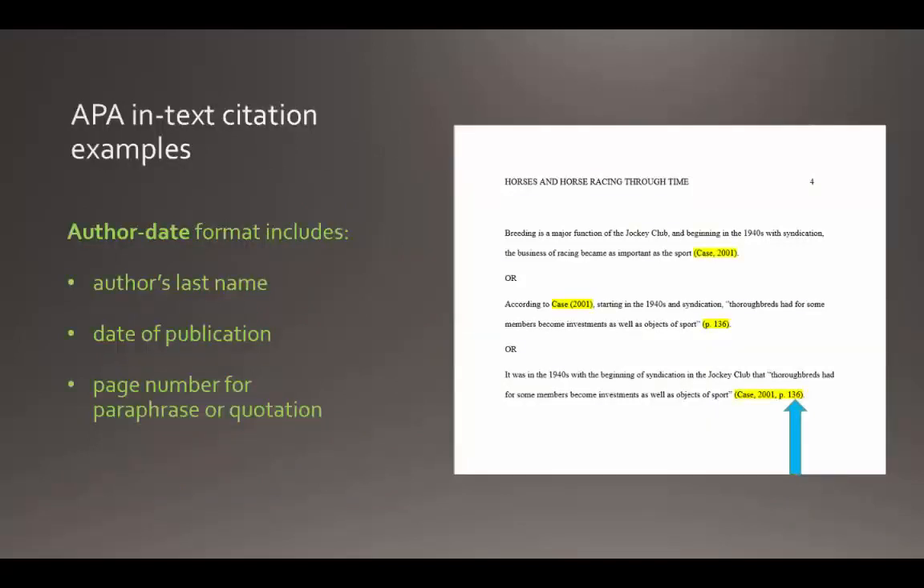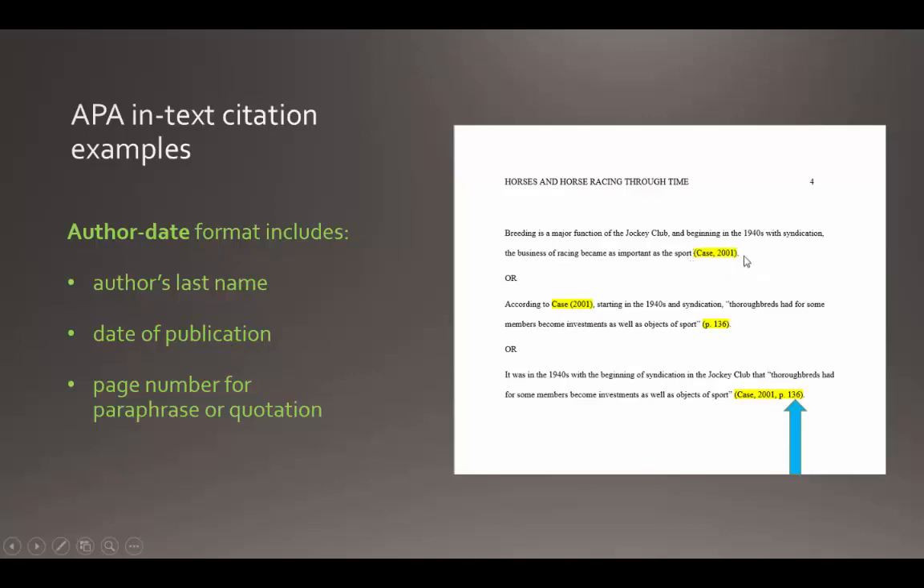This is what in-text citations look like in the APA format. APA uses in their in-text the author-date format, which means the critical elements are the author's last name and the date, usually just a year of publication. If you use a paraphrase or a quotation, you should also include the page number for that paraphrase or quotation. And this is what they look like.